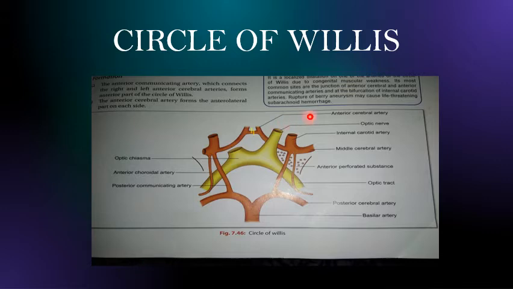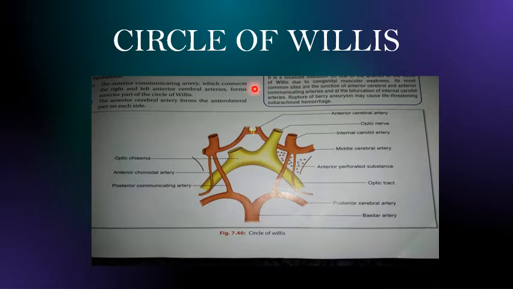Okay, again I repeat, here what you see, we have already learned internal carotid artery divides into anterior cerebral artery and middle cerebral artery. तो ये जो मैंने जगह highlight की है, this is the area which is joining the right and the left anterior cerebral artery, and this is called the anterior communicating artery. Okay, this forms the anterior part of the circle of Willis.